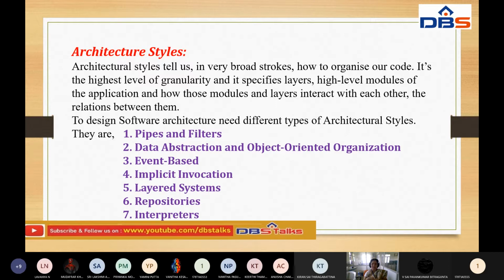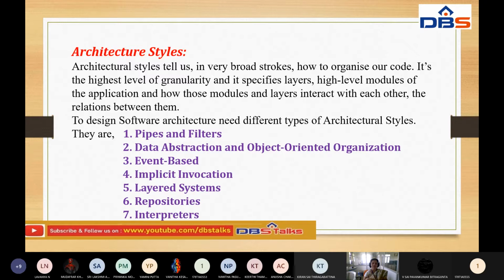To design software architecture, we need different types of architectural styles. Some people use their own perspective, and according to their consideration they use different types of architectural styles. Each and every one has its own advantages and also some disadvantages. But first you have to discuss what those styles are.